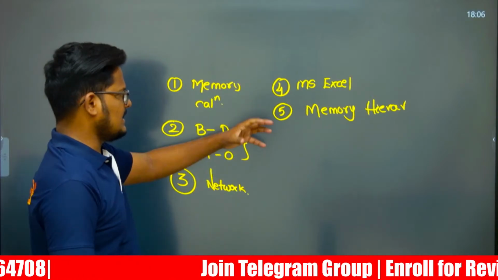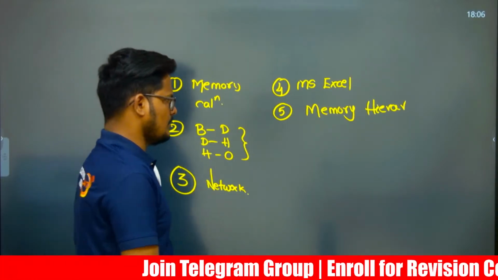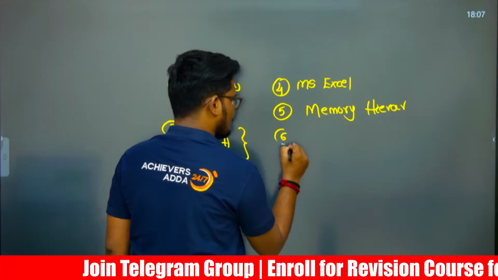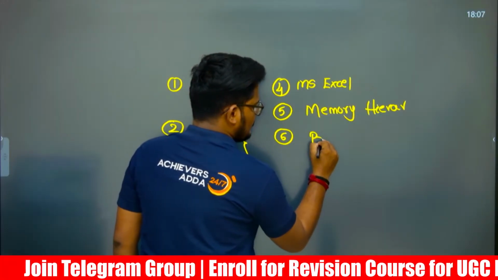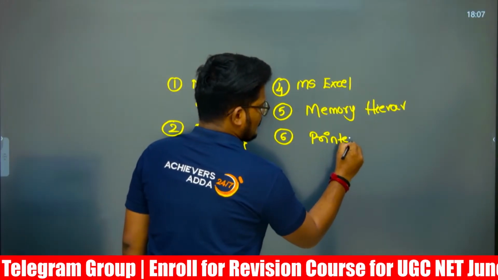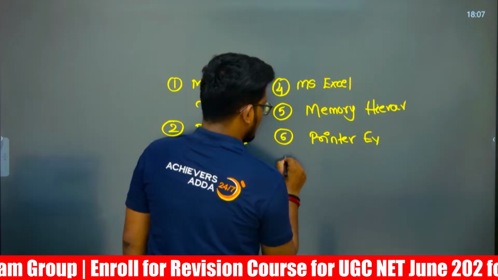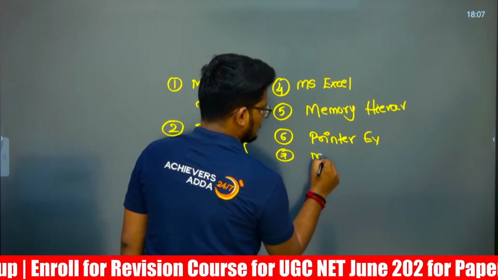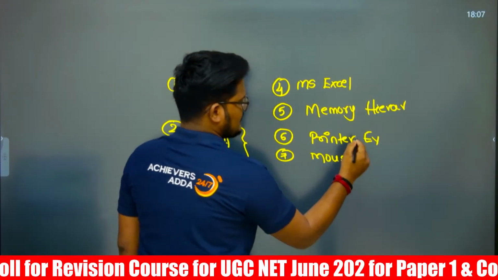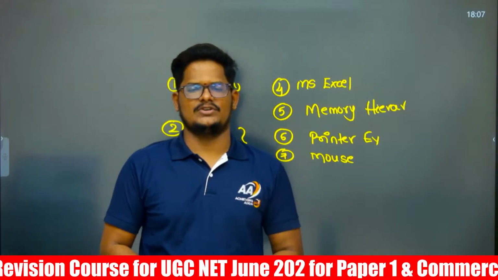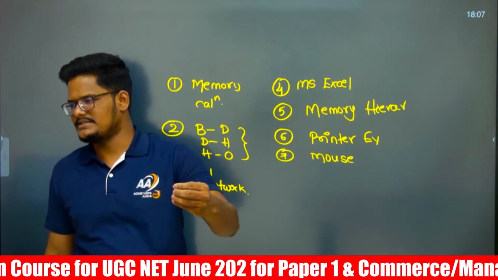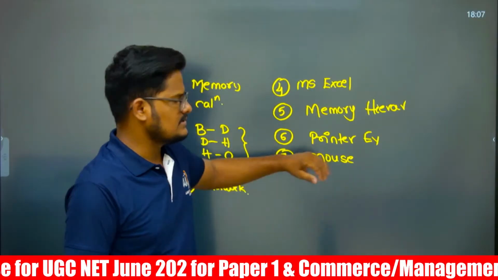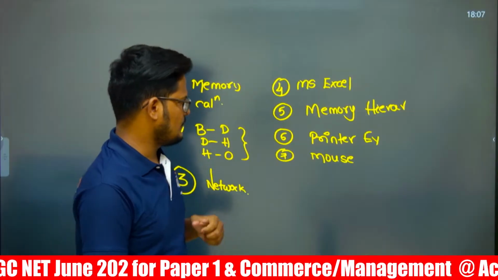There are some more miscellaneous topics. Out of these, exactly not these 5 questions, some more topics we need to concentrate on are printers and their types, printer evolution, and mouse evolution. Mouse, printer, input and output devices. Which of the following are input devices, output devices, and their evolution. That is one area of asking.